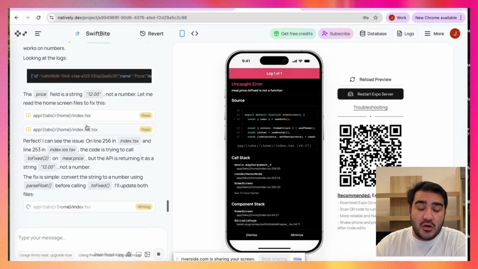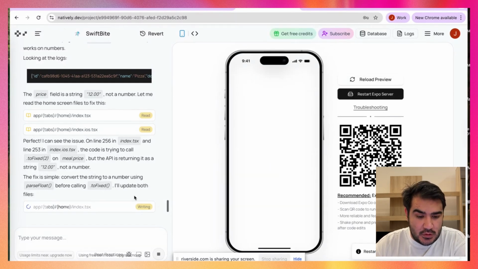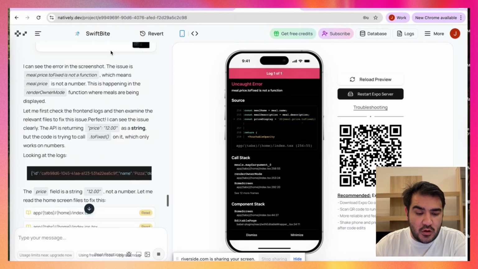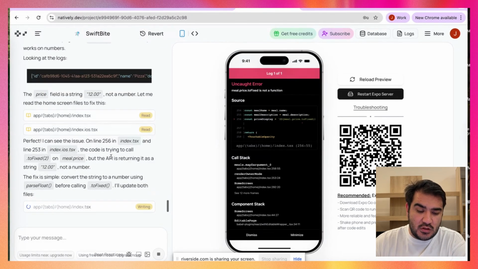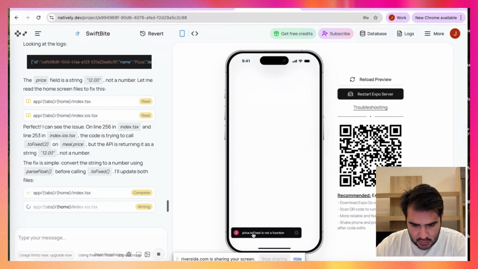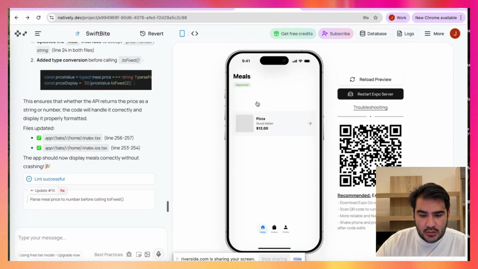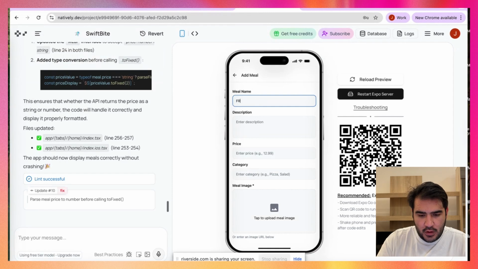So we're learning how our app functions, and also what the good format is for putting in prices and images. It's all learning, to be honest. That's why it's important to read all this information to see what the issue is. Is it our inputs in the wrong format, or is it the AI? And now we can see the pizza here. It fixed the issue. Okay, if it's still building, let's wait. Let's add one more meal: fries, French fries.